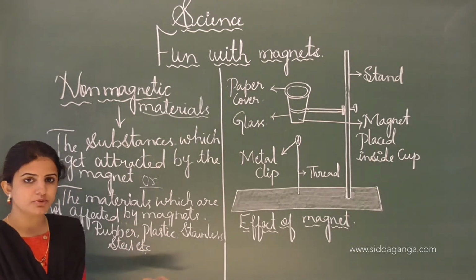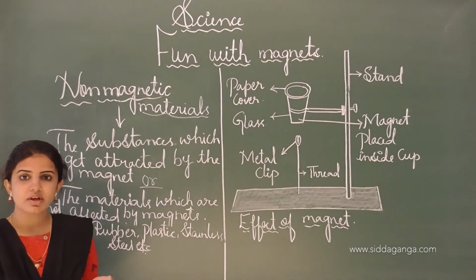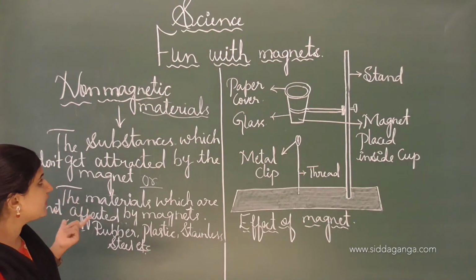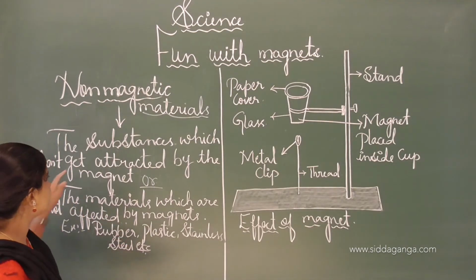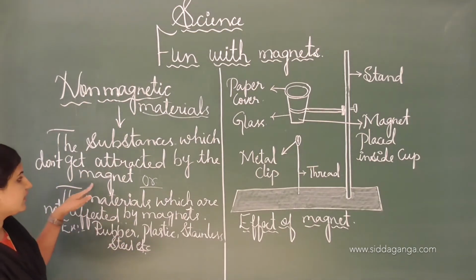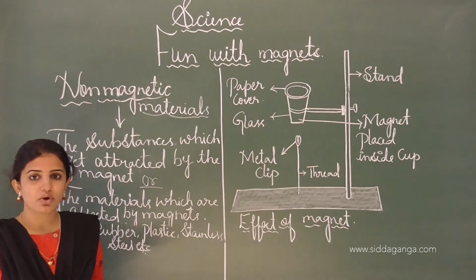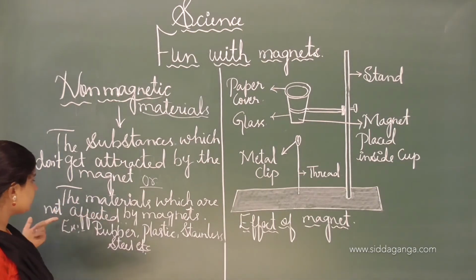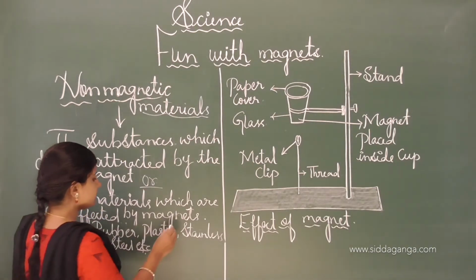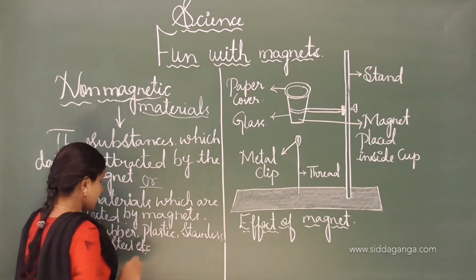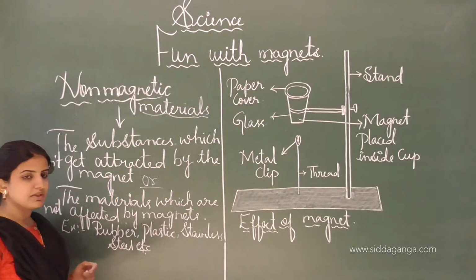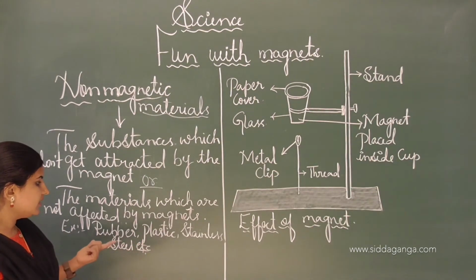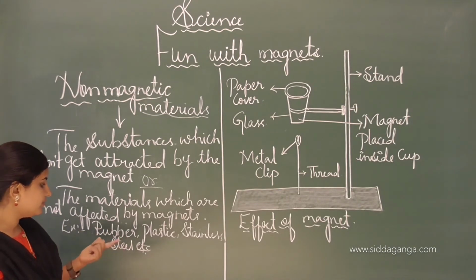Different types of examples will be there, and by knowing the property of a material, we can say that some objects are magnetic and some others are non-magnetic. Non-magnetic materials are the substances which do not get attracted by the magnet. One more definition: the materials which are not affected by the magnet are called non-magnetic materials. Examples are rubber, plastic, stainless steel, etc.